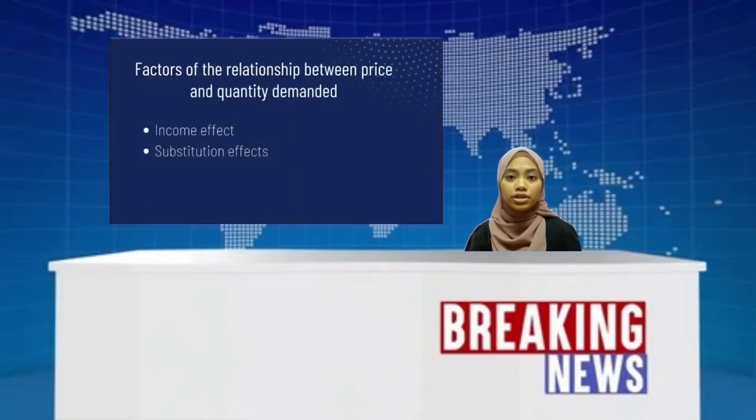There are a few factors behind the inverse relationship between price and quantity demanded. Firstly, the income effect. A lower price increases the purchasing power of a buyer's money income.